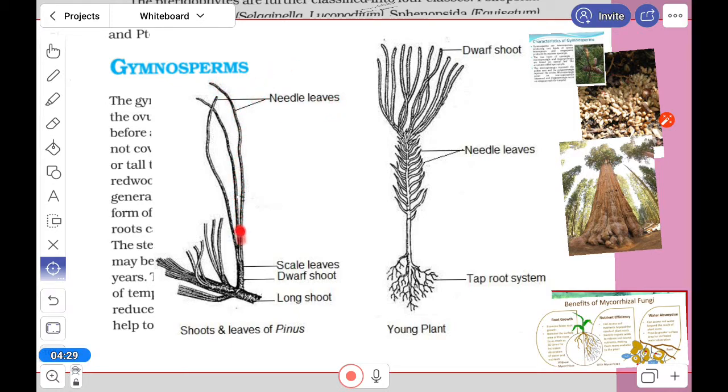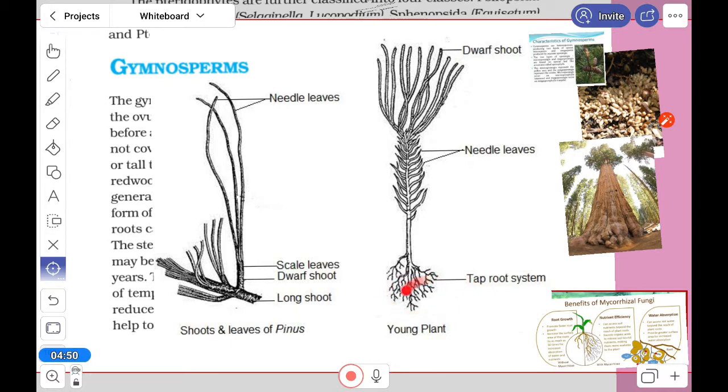The leaf is needle-like, and here are the scale leaves. This is the dwarf and the long shoot, and this part you can see is the foliage leaf, and this is the scale leaf. The two parts here.